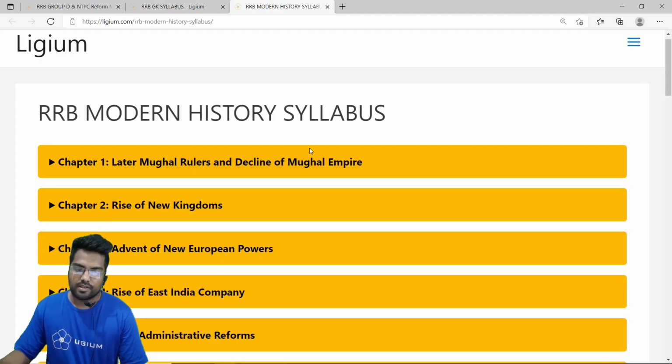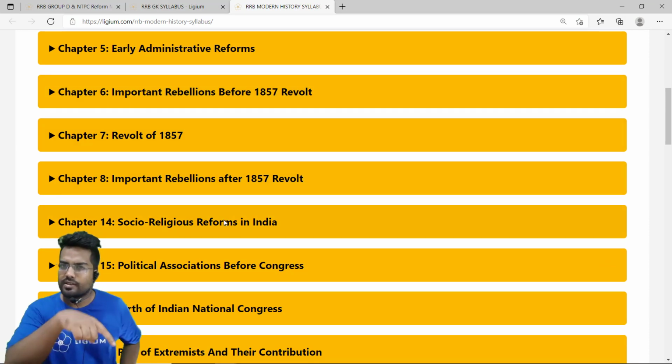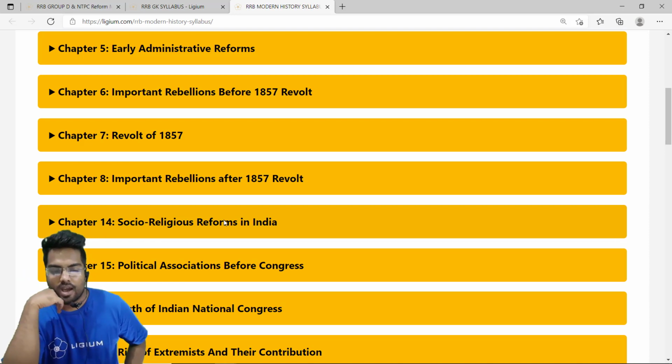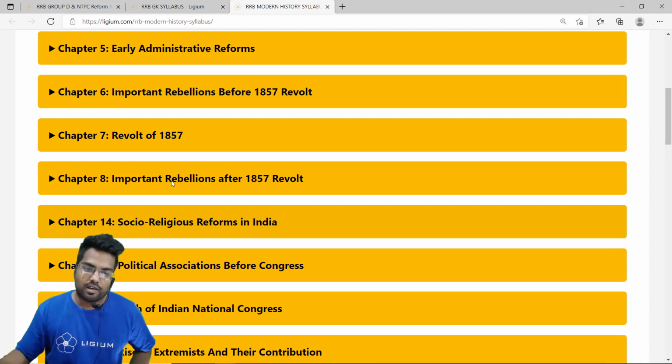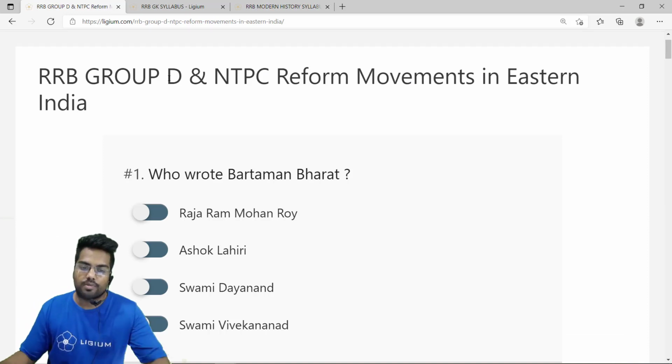Okay, so in the modern history, these are the chapters we have. Now we are interested in the 9th chapter. Technically it's written as 14th chapter, but it is actually 9th chapter. I will just fix that mistake. So we actually have to work on social religious reforms in India. We click here, and you will be directed to this particular MCQ section. RRB Group D and NTPC, reform movements in Eastern India.